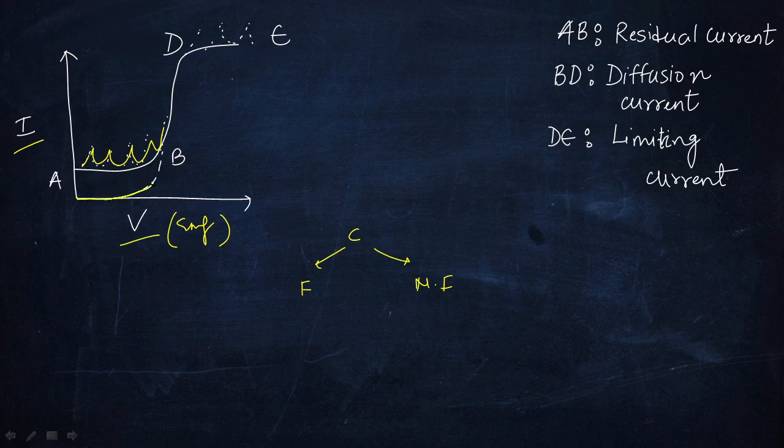AB starting from the origin, right? But it does not happen. Why this intercept? Why does this happen? This is known as AB, the residual current. So what are the reasons for this residual current?